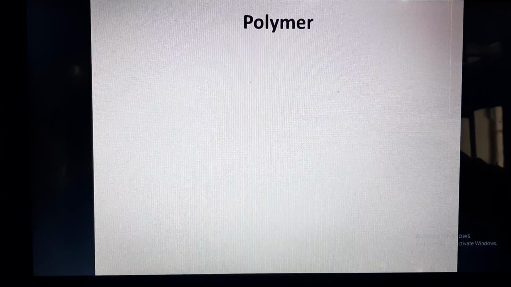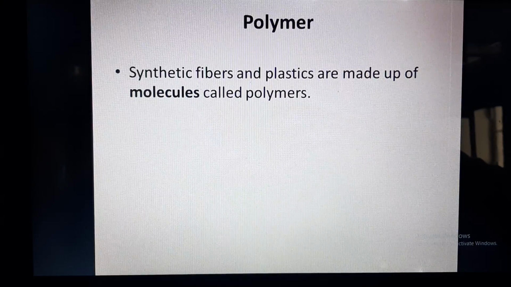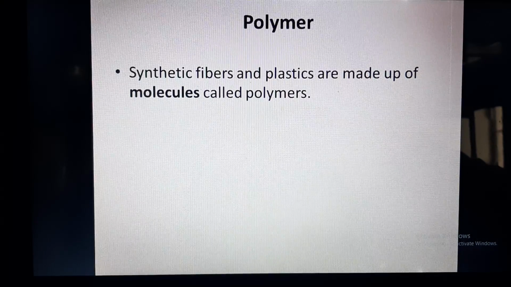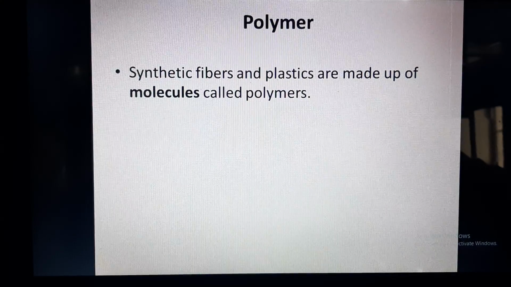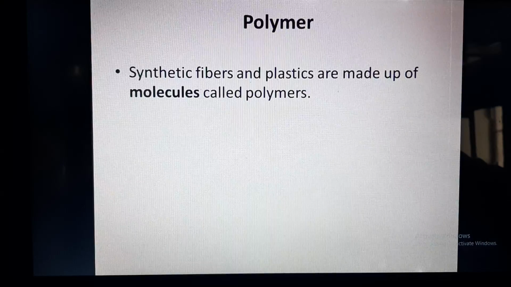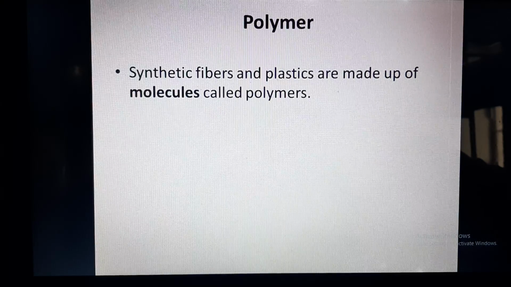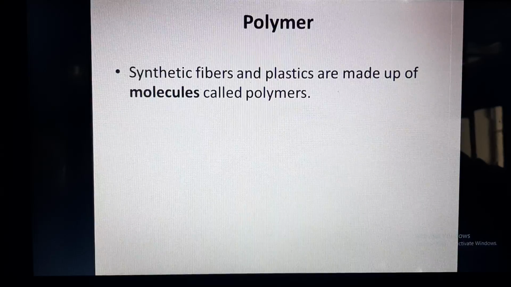Now we will discuss what is polymer. So synthetic fibers and plastics, as we discussed, are created in laboratory. So these are made up of molecules, and these molecules when combined form polymers. So basically polymers are made up of molecules.